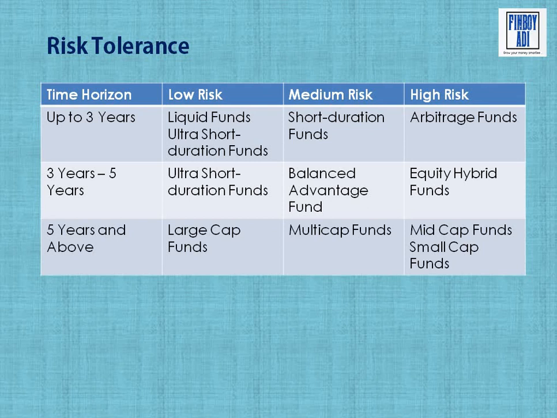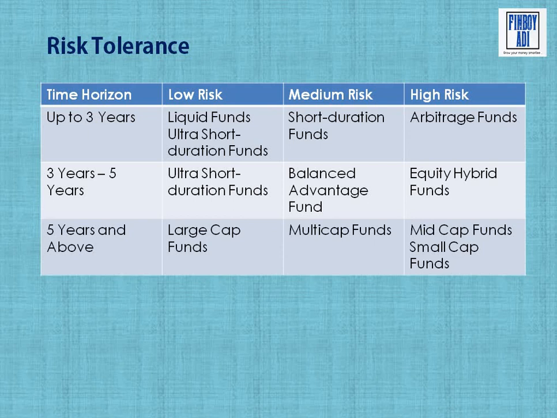If you stay invested for 3 years to 5 years, then ultra short duration fund should be low risk, balanced advantage will be your medium risk fund, and equity hybrid will be your high risk fund. If your investment horizon is greater than 5 years, then you should consider large cap fund as low risk, because large cap category will generally give you good return in more than 5 years. And medium risk will be your multi cap fund, because you stay invested in all 3 categories of stocks like mid cap, small cap, large cap. So it's considered medium risk. And high risk will be your mid cap and small cap fund.